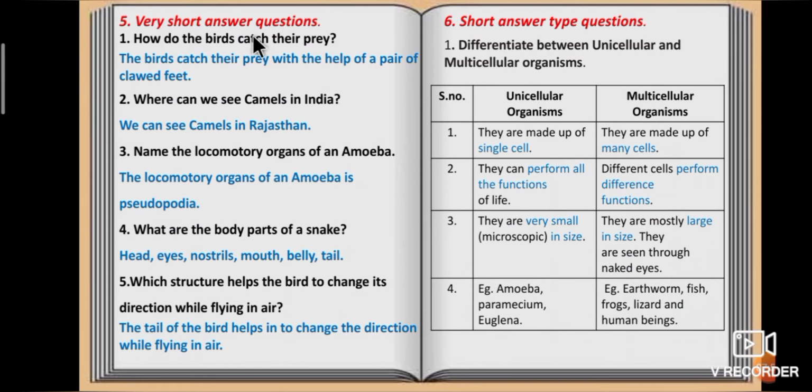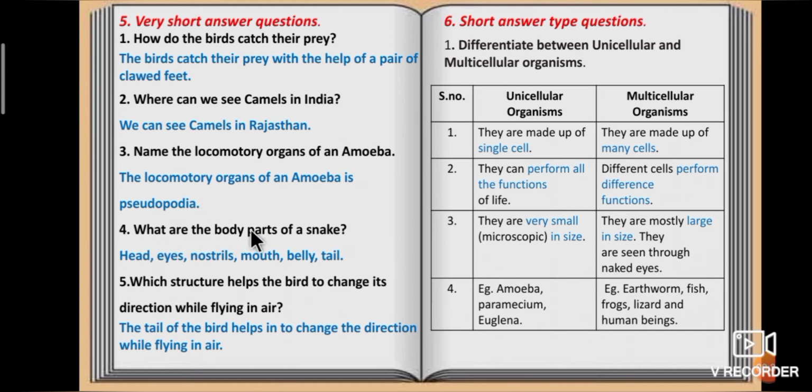Fifth one. Very short answer questions. First question. How do the birds catch their prey? The birds catch their prey with the help of a pair of clawed feet. Second question. Where can we see camels in India? We can see camels in Rajasthan. Third question. Name the locomotory organs of an amoeba. The locomotory organ of an amoeba is pseudopodia.